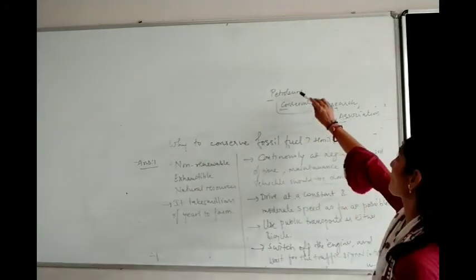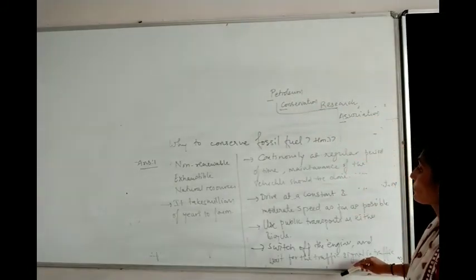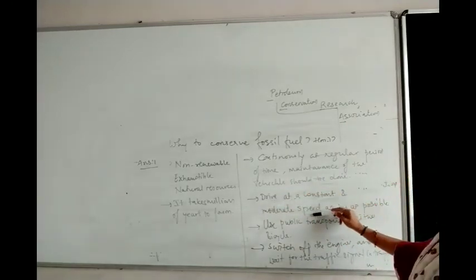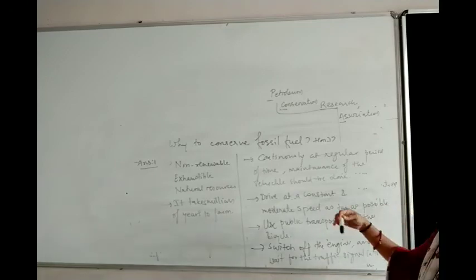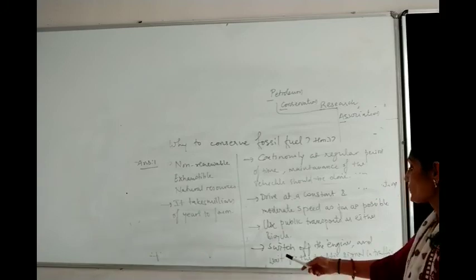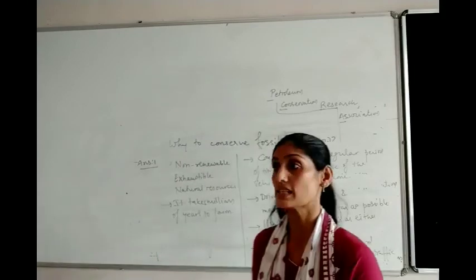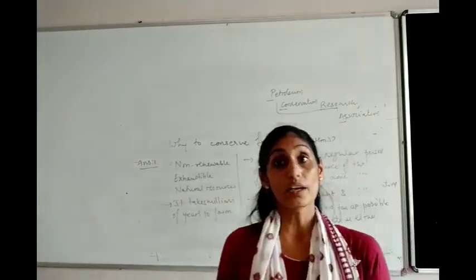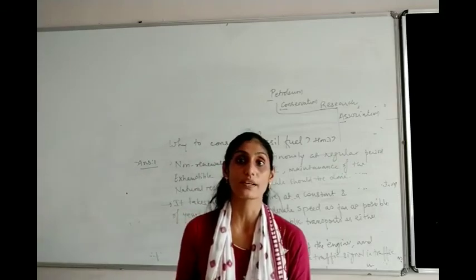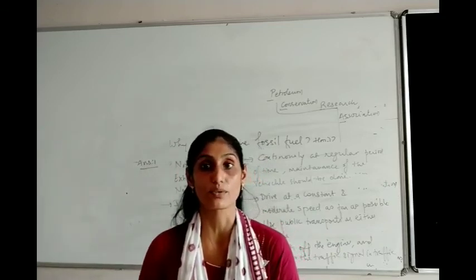And PCRA, that is Petroleum Conservation Research Association, gives steps that we have to follow: vehicles should be driven at a constant and moderate speed as far as possible. Rather than using our own private vehicle, we have to use public transport or a bicycle. Switch off the engine whenever we are in traffic and have to wait for the traffic signal. And at a regular interval of time we have to take our vehicle to the garage for maintenance. So that is for today. In the next lecture we are starting solving the exercise question answers. Thank you.